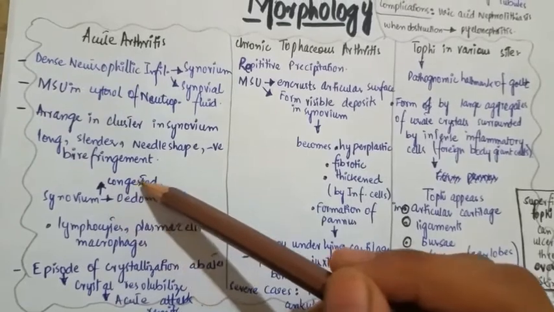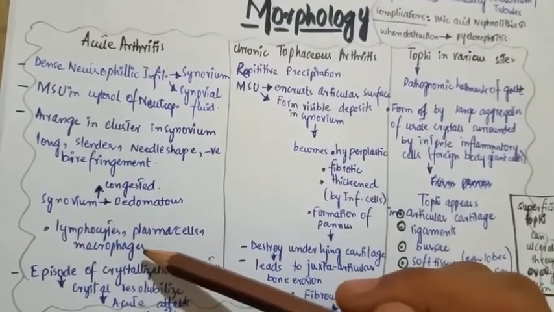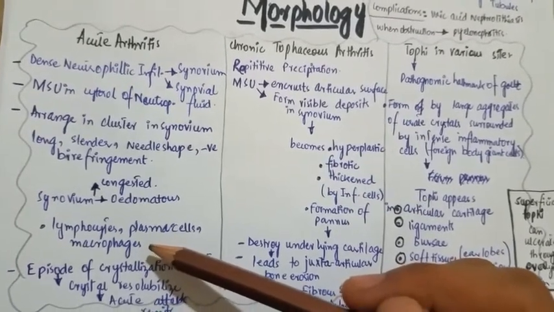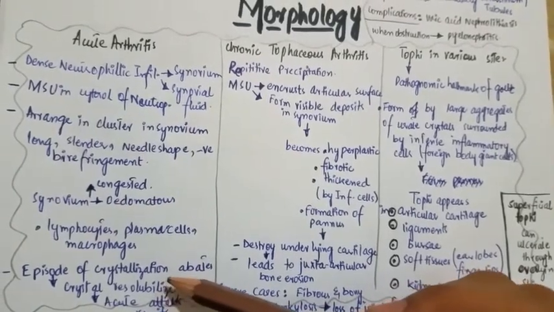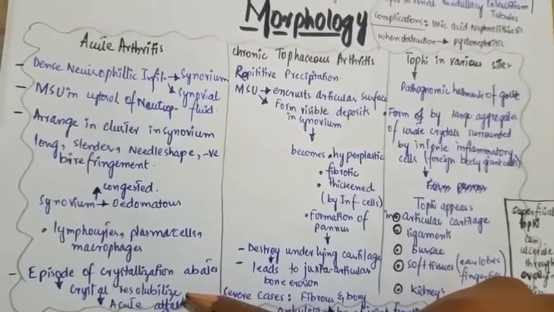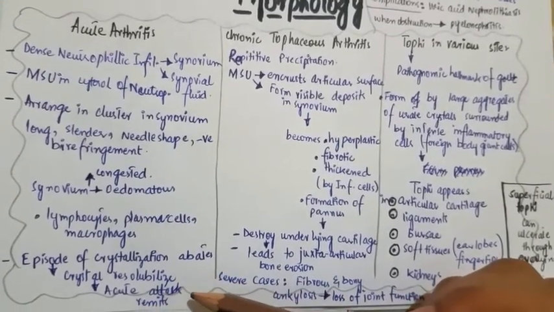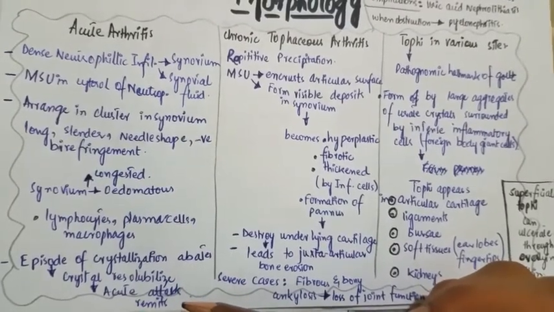The synovium will be congested and edematous. There is also presence of lymphocytes, plasma cells, and macrophages, but not in very high amount. Episodes of crystallization abate because the crystals solubilize, and the acute attack of gouty arthritis ultimately remits.